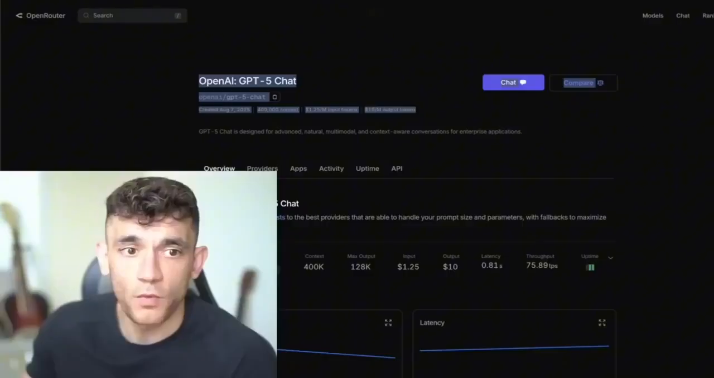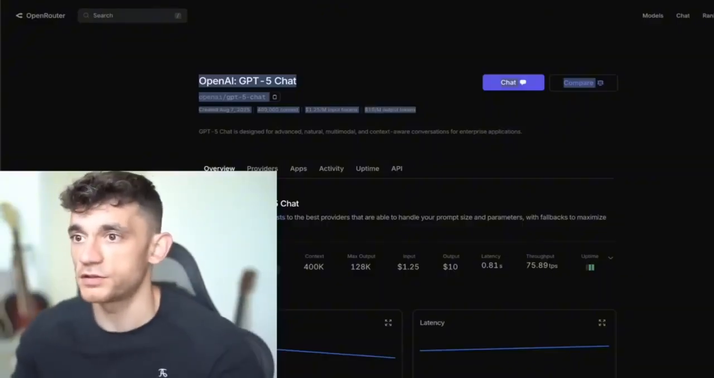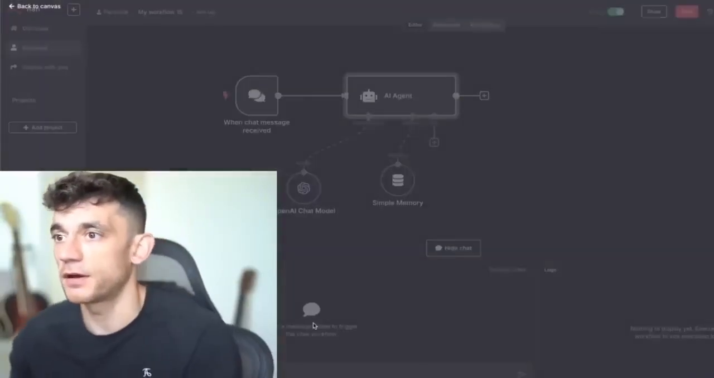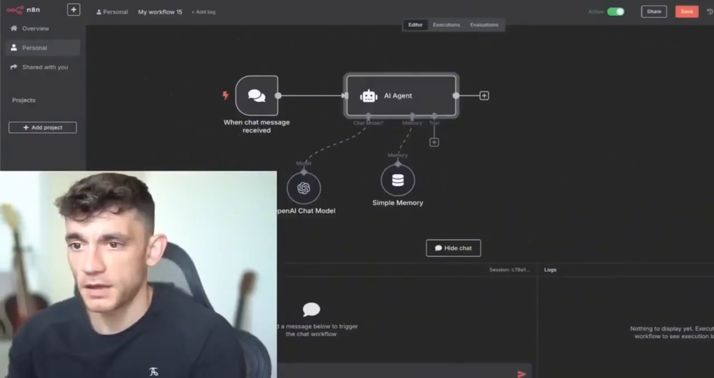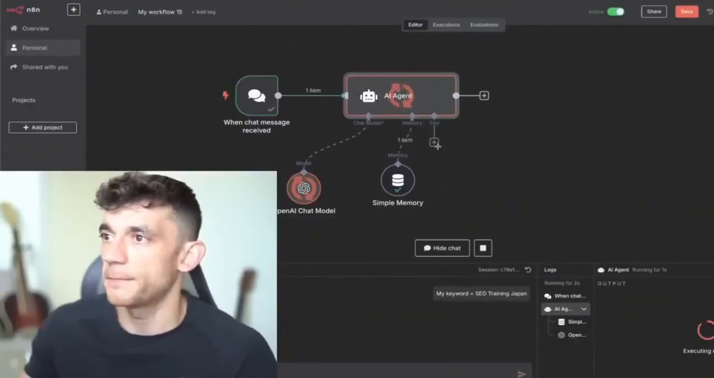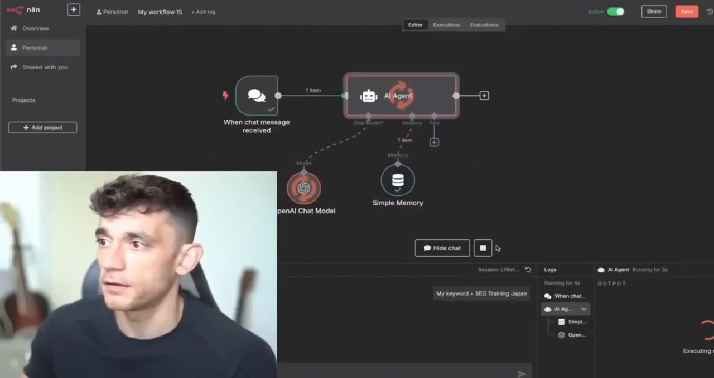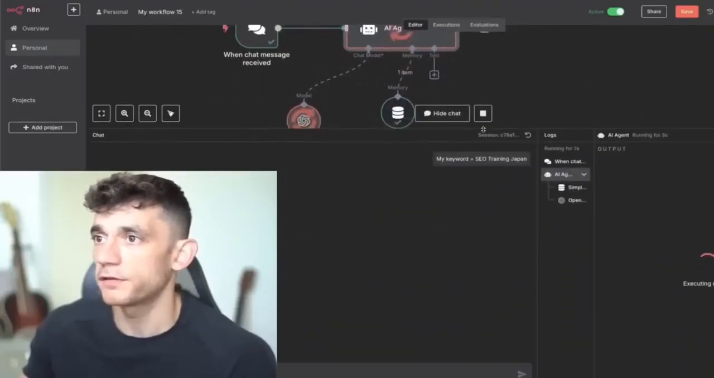And then from here, what we're going to do is go over here, AI agent, and we're just going to test this out. So I'm going to say my keyword equals SEO training Japan. All right, it's using that memory function we were talking about earlier. It's creating the content now. We can pull this up full screen.